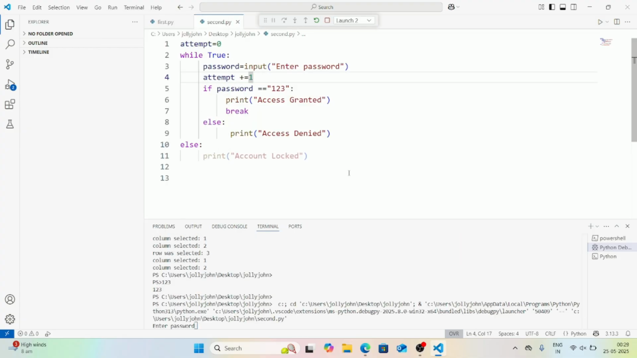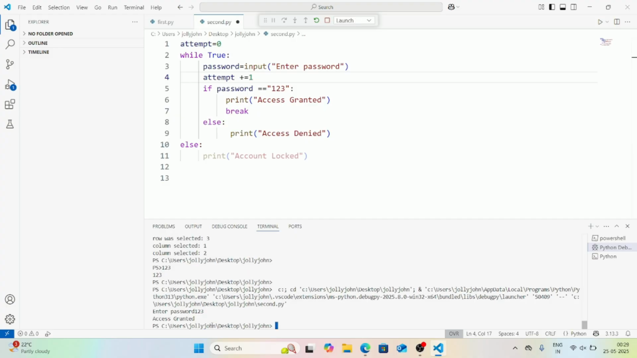So enter password. Password provide 1, 2, 3. Here you can see access granted and it is terminated the loop. Account locked was not printed. Line number 10, this statement is not executed because loop is not terminated normally. Because of some condition it is terminated.